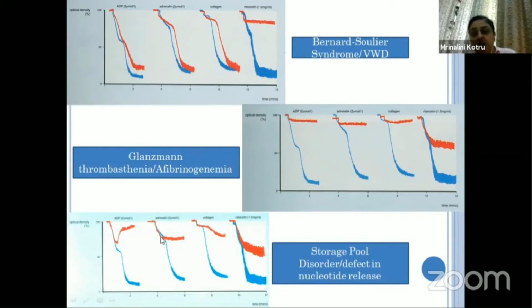In storage pool disease, again there will be suppression by all the agonists and defective nucleotide release. That is how, when doing aggregometry, we are able to pinpoint the exact kind of platelet function defect, and that is why this is probably more popular than PFA when it comes to assessment of platelet function defects.